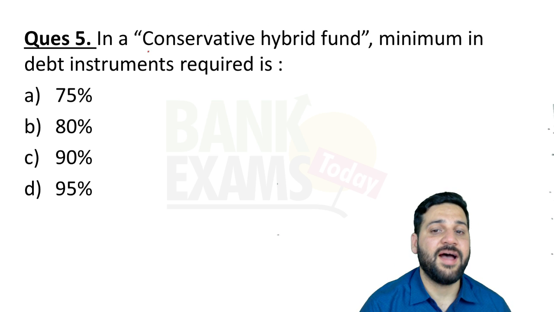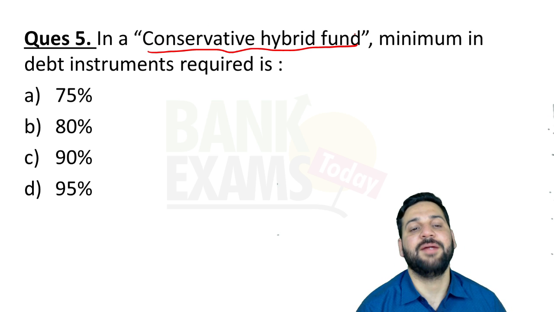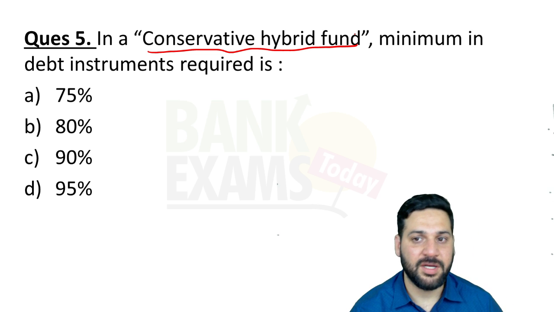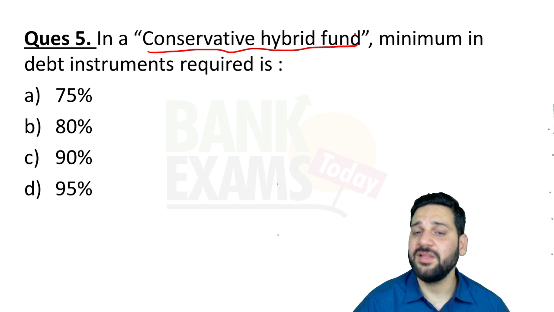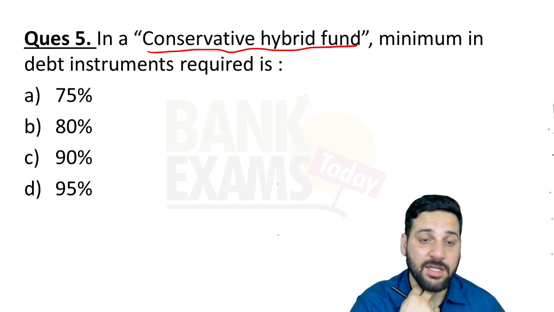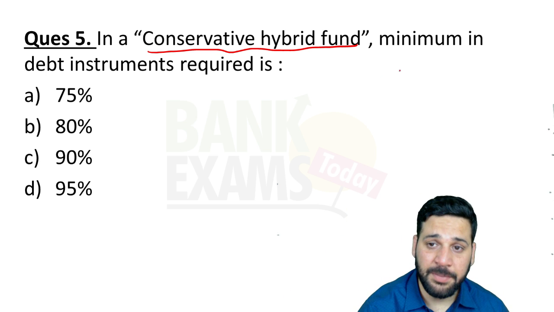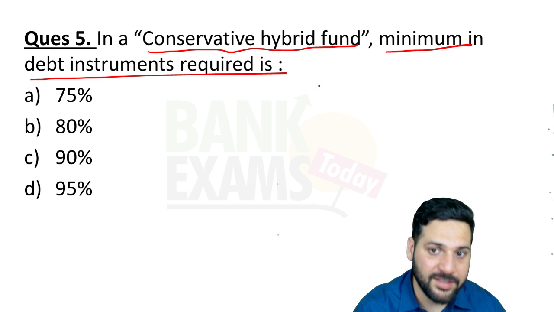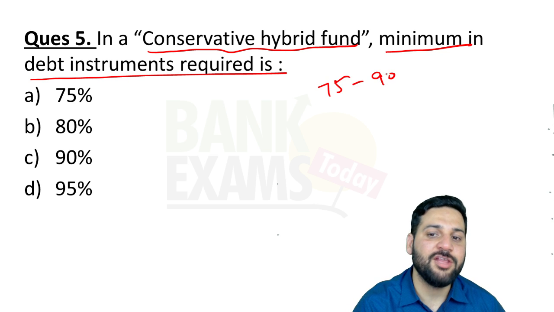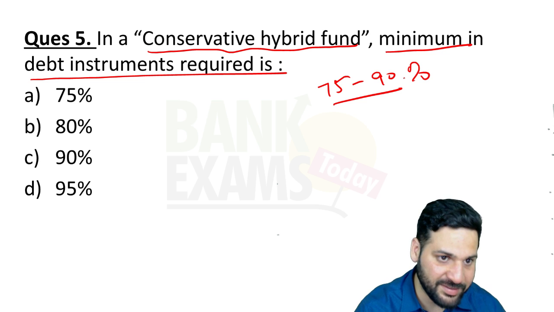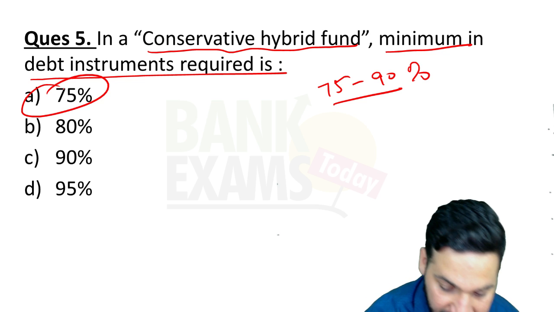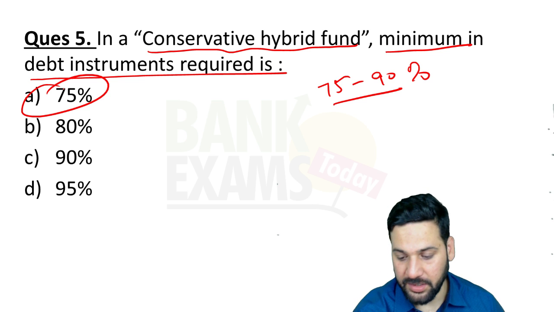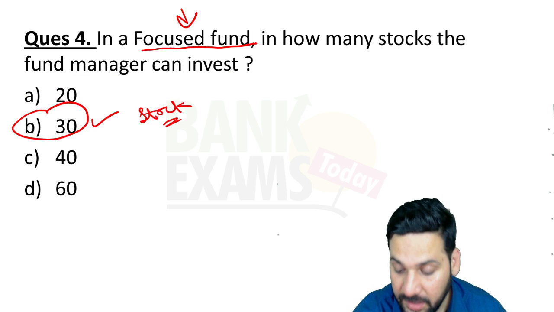There is an aggressive hybrid fund and there is a conservative hybrid fund, right? They replace the balanced fund. In a conservative hybrid fund, the minimum investment required in a debt instrument should be in the range of 75 to 90%. So minimum is 75%. Quite simple. It's not 30, that was the previous question.